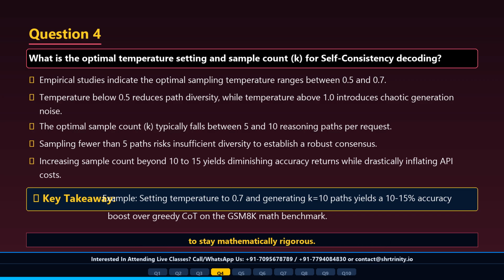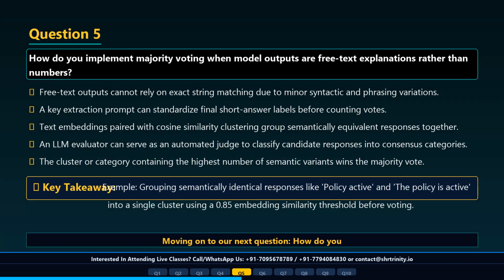For example, setting temperature equals 0.7 and sampling K equals 10 CoT paths yields a 10 to 15% accuracy boost over single-shot greedy CoT on GSM-8K. A common mistake is sampling 100+ paths per request, which leads to massive API cost inflation with diminishing accuracy returns after 10 to 15 samples. As an interview tip, mention that K equals 5 to 10 represents the sweet spot for balancing API cost and accuracy gains. Question 5. How do you implement majority voting when model outputs are free text explanations rather than numbers?